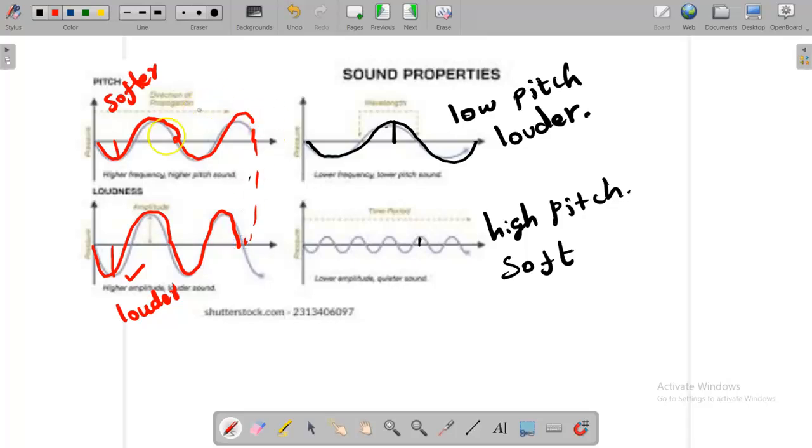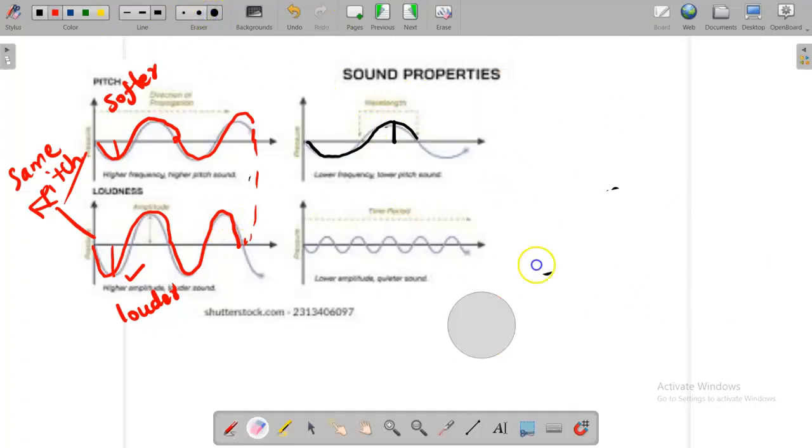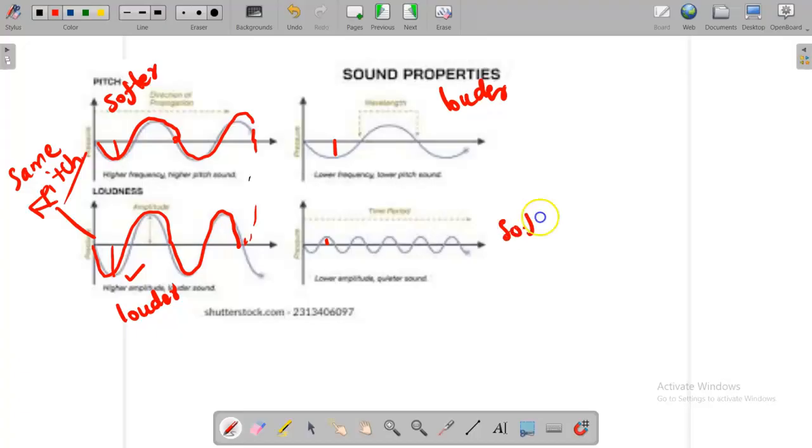Number of waves are the same, so these two pictures have the same pitch, because the same number of waves, same pitch. Now we can check here. Here the height of the wave is bigger than the second one, so this one we can say louder, and this is soft.